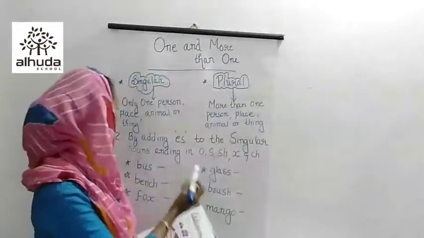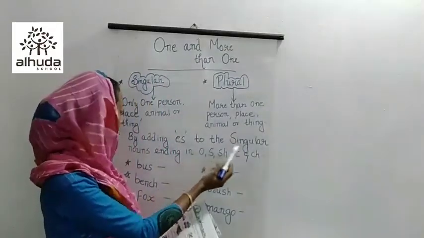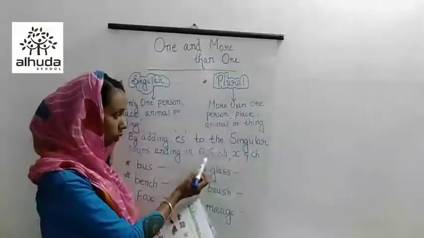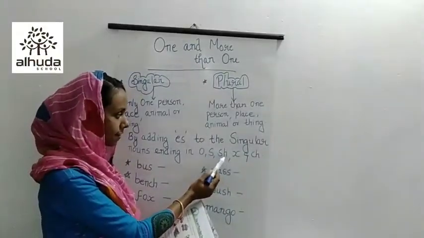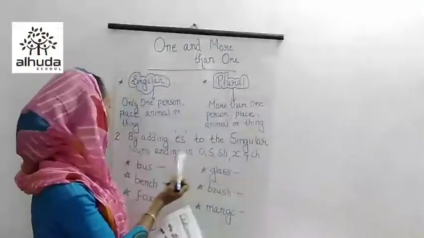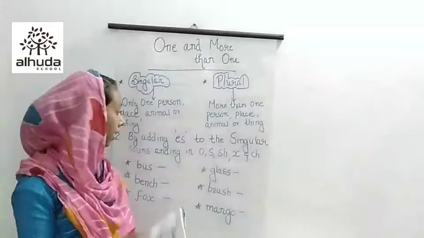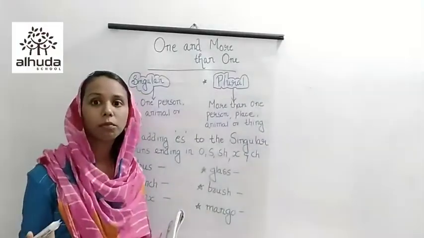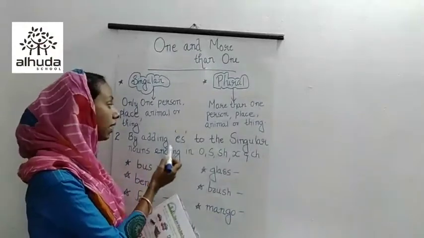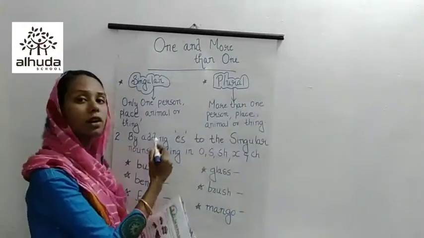Next is by adding es to the singular nouns ending in o, s, sh, x and ch. So, the second rule is how we can get the plurals. Okay. Second one is by adding es to the singular nouns.